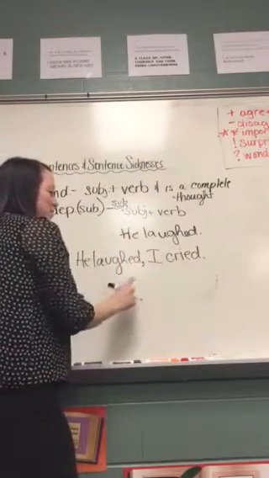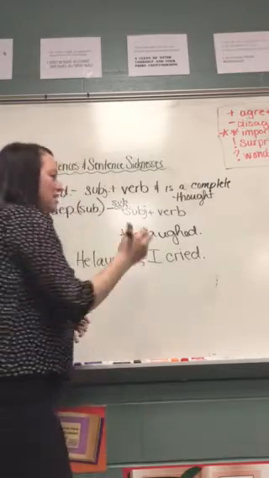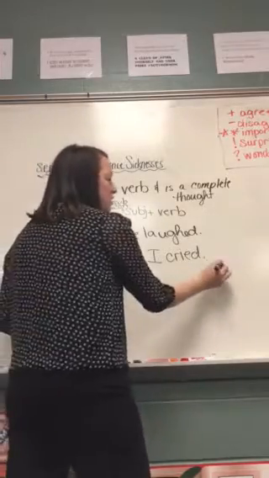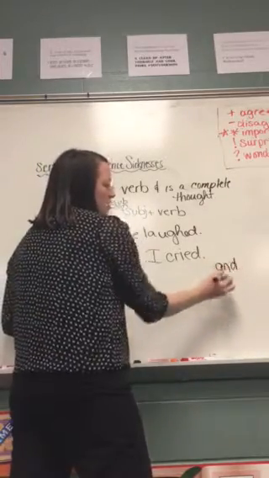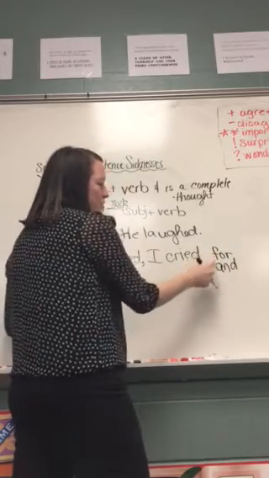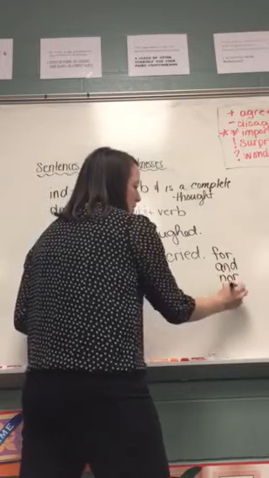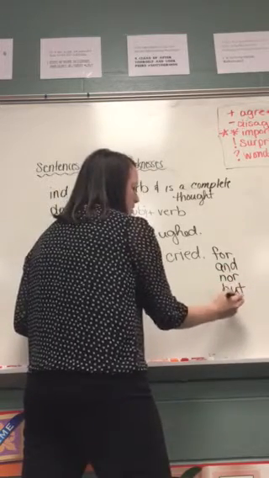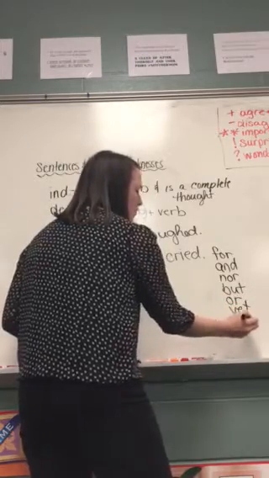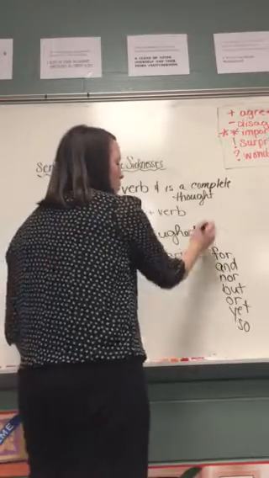Another thing that you could do, you could put a comma and a coordinating conjunction. Now, coordinating and subordinating are two different types of conjunctions. The coordinating conjunctions are FANBOYS. Remember FANBOYS, the acronym? For, and, nor, but, or, yet, and so. F-A-N-B-O-Y-S, FANBOYS. Those are coordinating conjunctions.